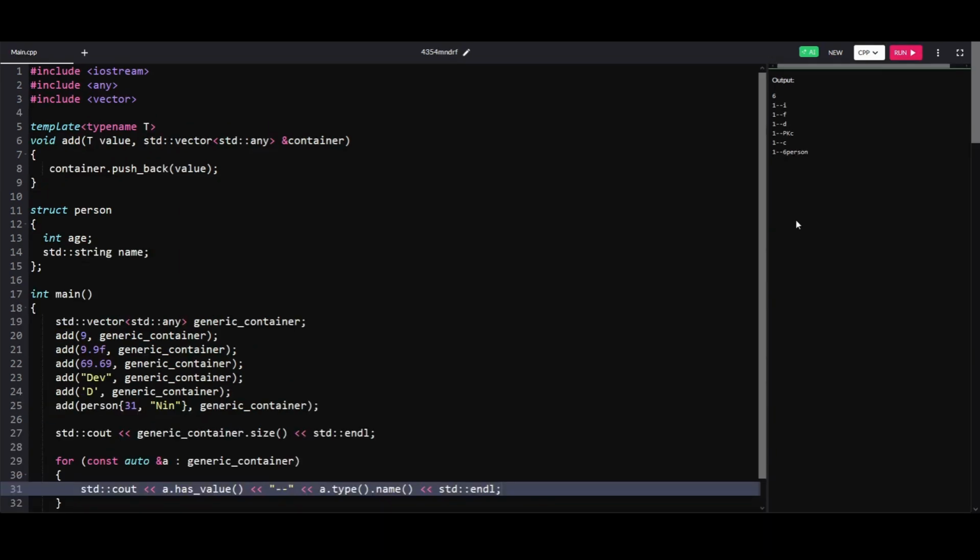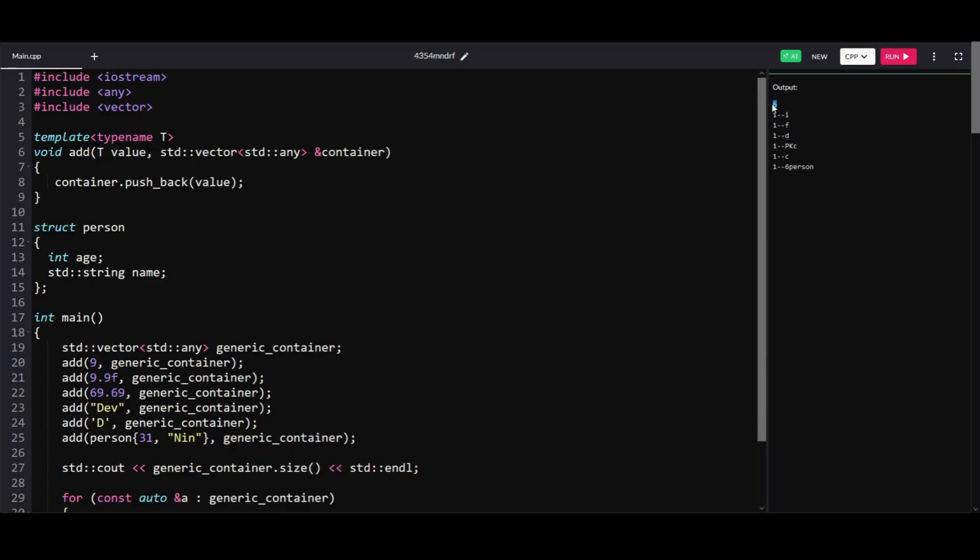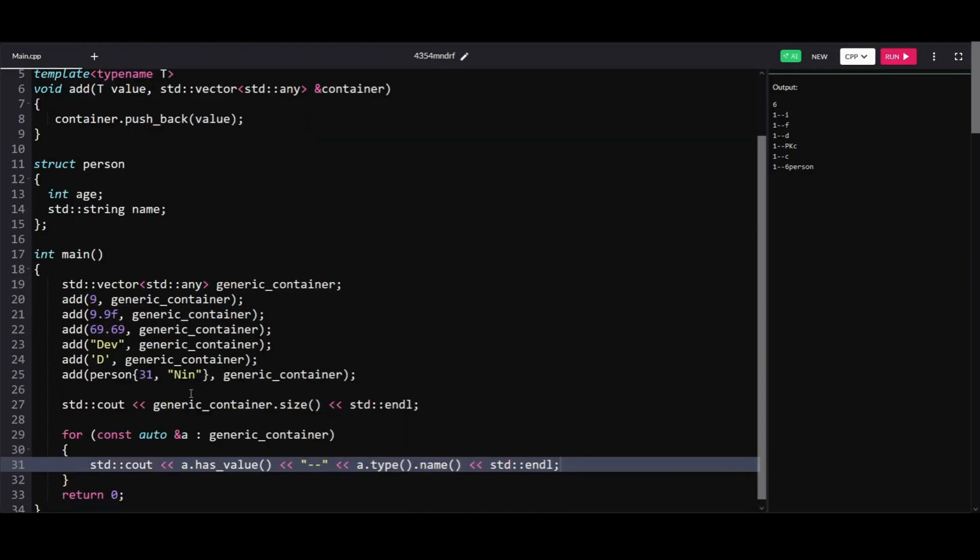Right, there you go. Let me zoom in a bit. So size is 6. Has value is all ones, which means yes, all the objects in this container have some kind of value in it. So has_value has returned true for all the 6 objects, and you can see that it also has indicated some information about the type of the object in the container.